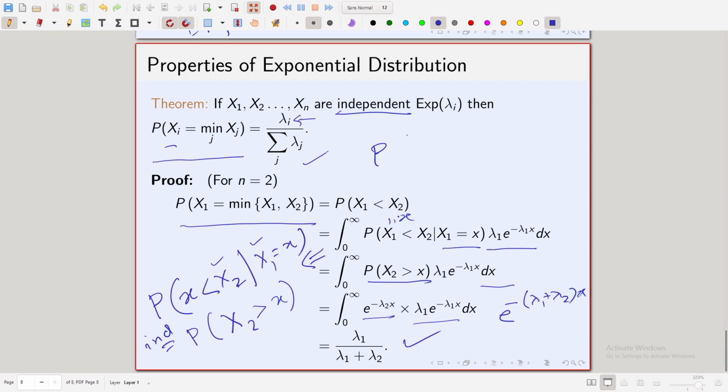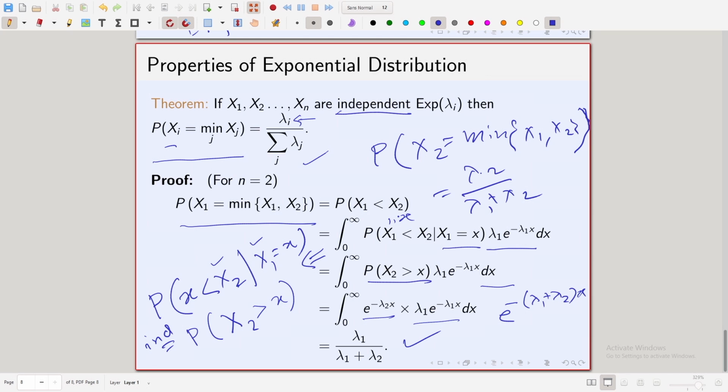Similarly, if you tried to check the probability that x2 is the minimum of x1 and x2, you would get the answer lambda 2 over lambda 1 plus lambda 2. You can check this following the same method. In this case, you have to find the probability that x2 is less than x1.